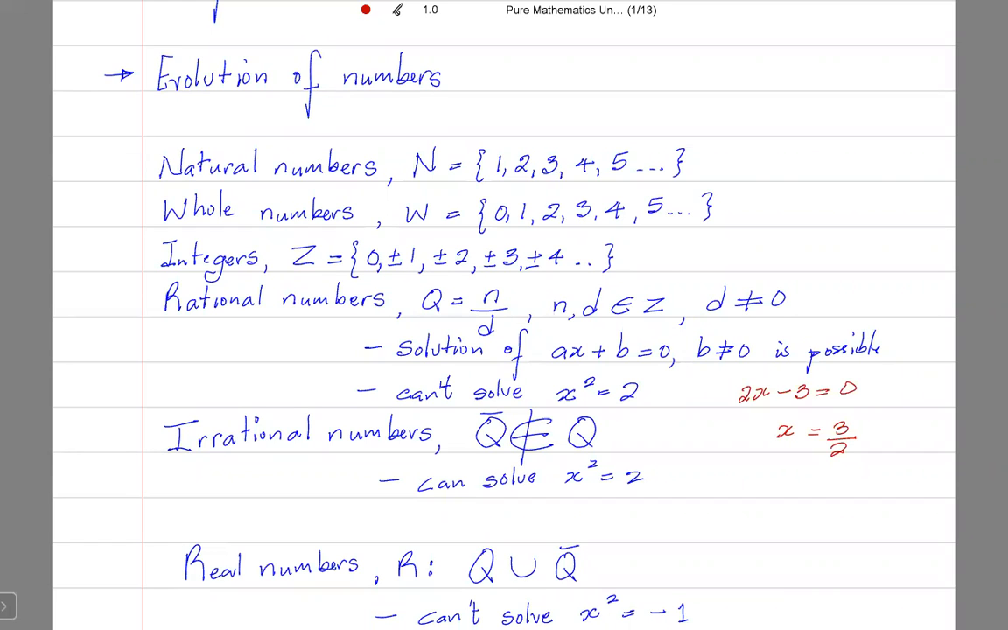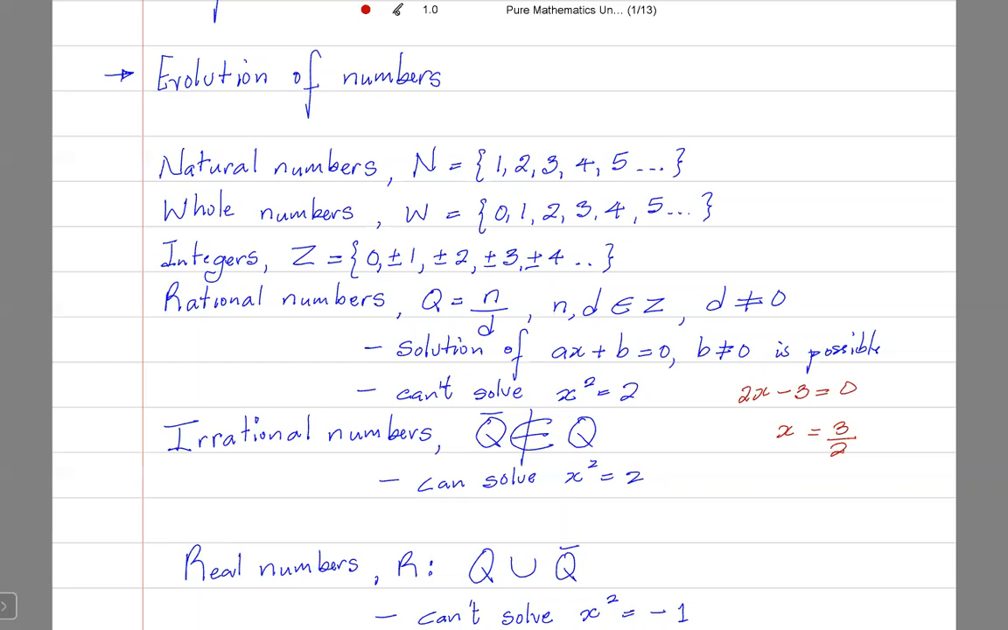So you find that every time there's an introduction of a new type of number, it allows you to solve an equation that you were not able to solve before. With the introduction of rational numbers, we're now able to solve equations of the form ax plus b is equal to 0. All of this is to build up to why it was necessary to add another set of numbers and call it complex numbers.